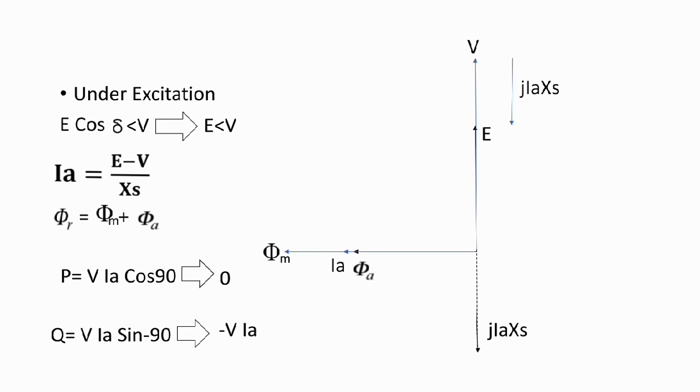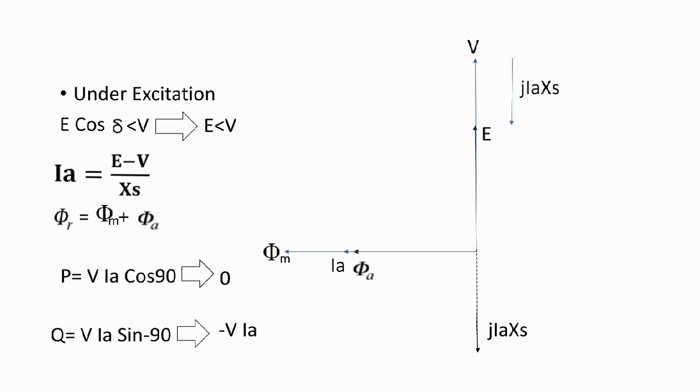So whatever the direction of IA, the armature flux is put on that phase, the same phase. So phi A and phi M are in the same phase.